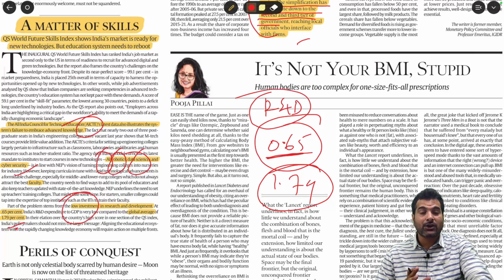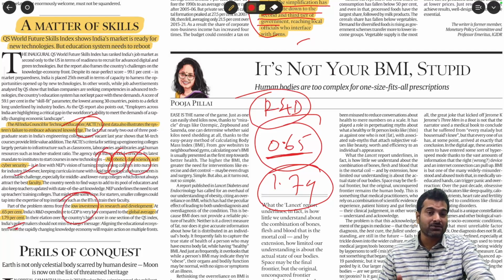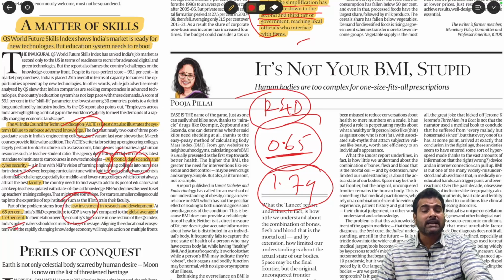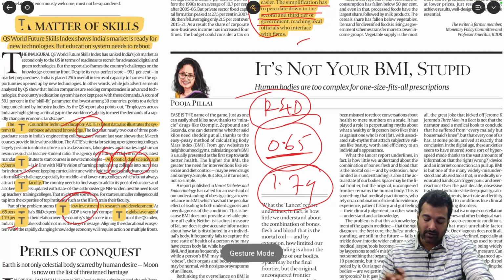Understood. Countries like the US, their R&D expenditure is more than 4 to 5%. Israel and South Korea have the highest R&D expenditure. But in the case of India, the R&D expenditure is quite low, still less than 1%. If this improves, then eventually this kind of skill ecosystem will also improve. This is what we should understand from this article.